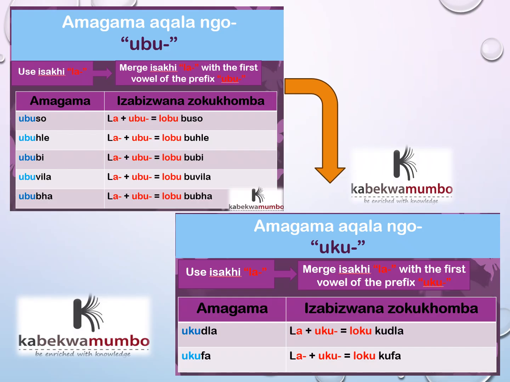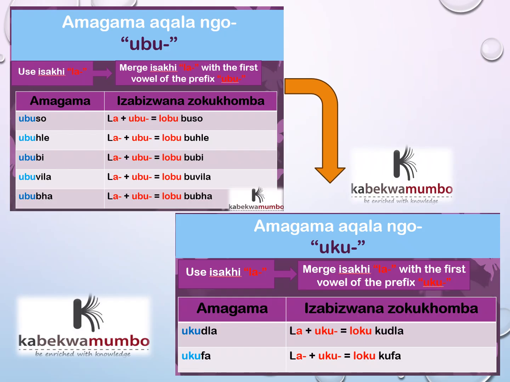And then finally, we'll look at the uku beginning words. For uku beginning words, we use a standard la once again, plus the uku. When we merge the two, the new word that is formed is loku kudla. Basithi ukufa, sithi la plus uku, then loku kufa, njalo njalo.